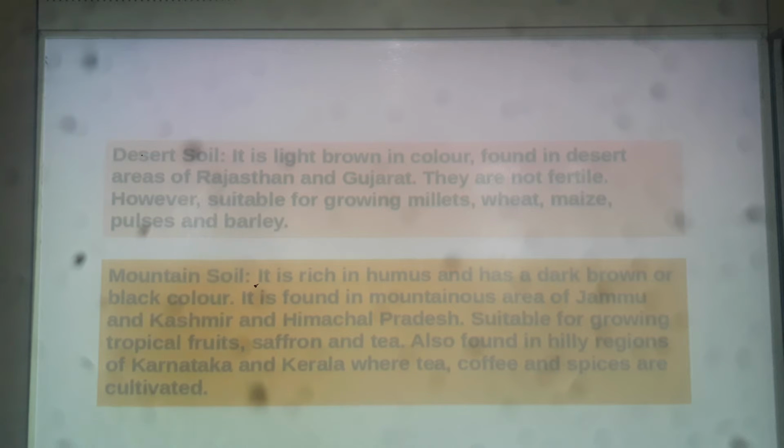Another kind of soil is mountain soil. Mountain soil is rich in humus.